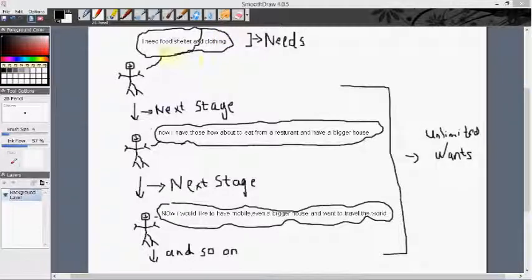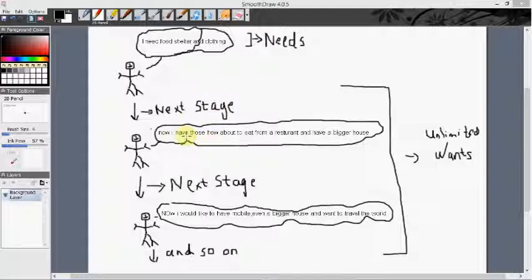Now what happens as he gets these three basic things? He has food to eat, he has a place to live, and he has some basic clothes to wear. Now his needs are satisfied. Now what happens as his needs are satisfied? Now there is a next stage of human psychology, that his desires improve or he tends to need more.